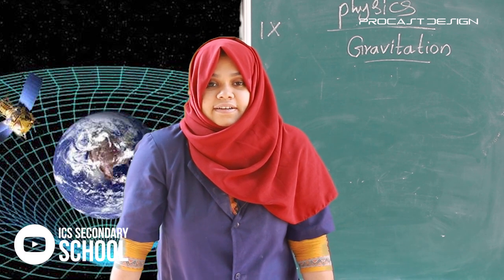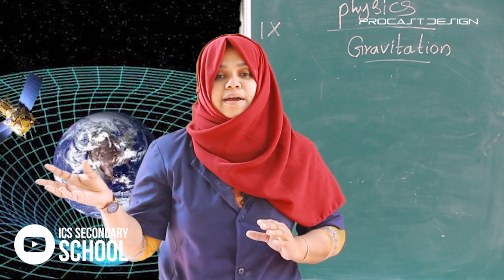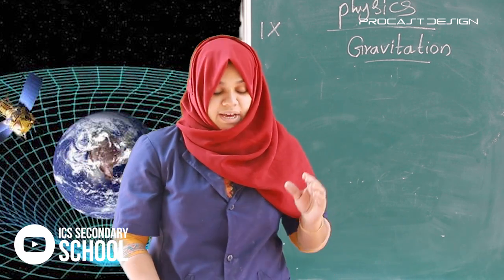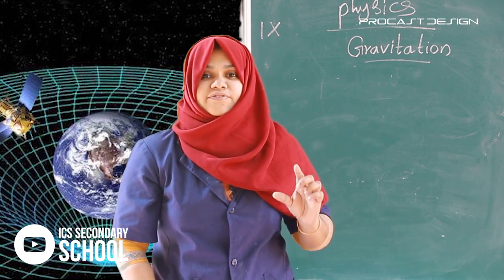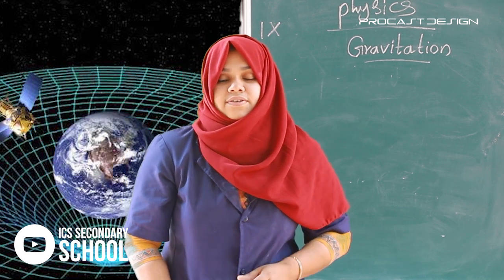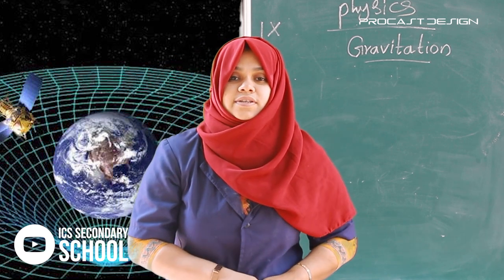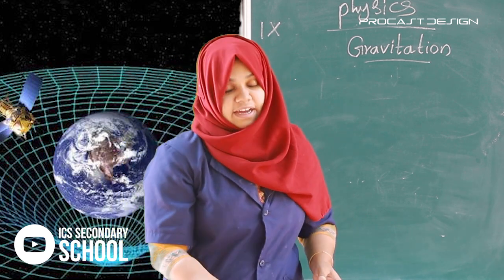If we take a lower mass object and a higher mass object, the higher mass has more reading. So one factor is mass. What is another factor? Distance between the objects is the other factor.